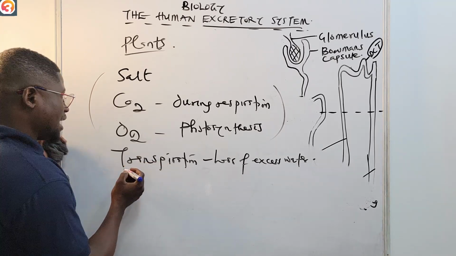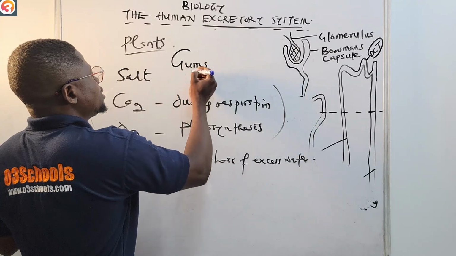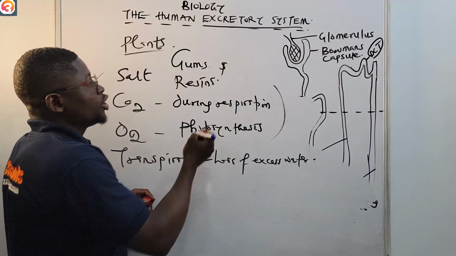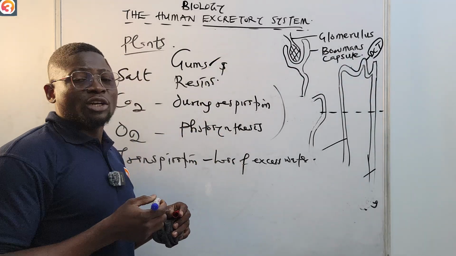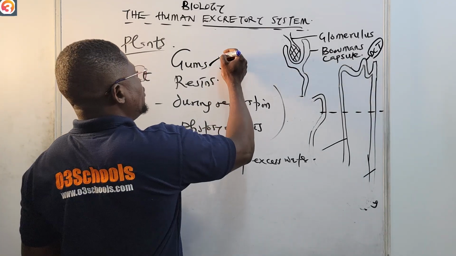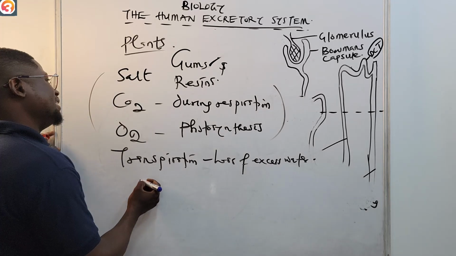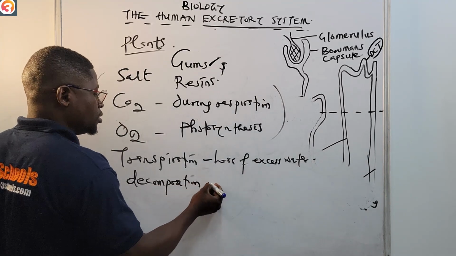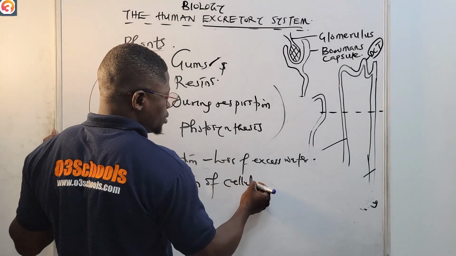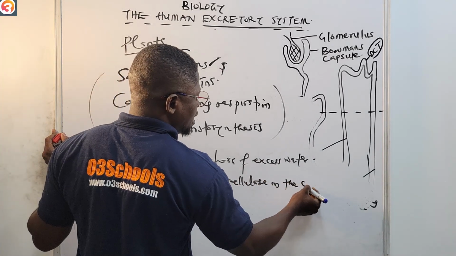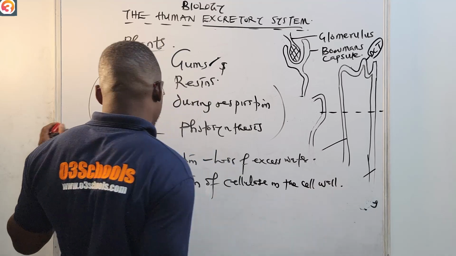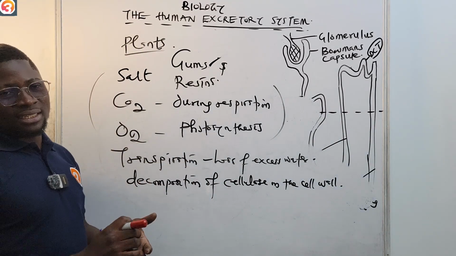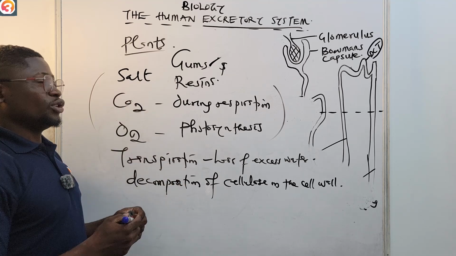Plants also have gums and resins. Gums are formed by the decomposition of cellulose in the cell wall. So that's also an excretory product of plants.